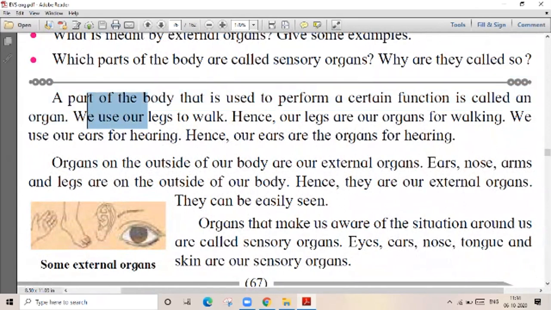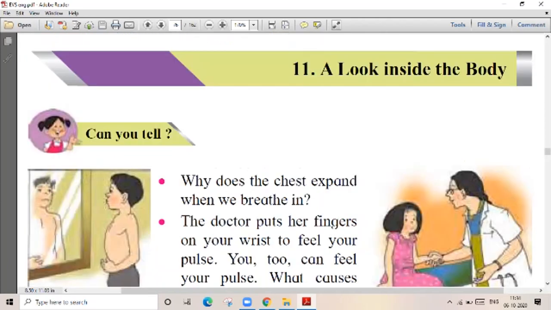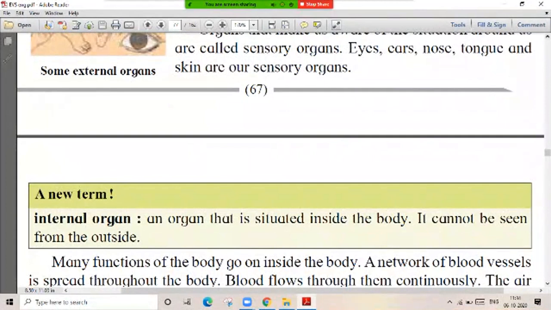Then we use legs to walk, hence our legs are our organs for walking. We use ears for hearing, then our ears are organs for hearing. Getting, guys? So they are the organs for hearing. Next, go ahead. Let's see, guys.